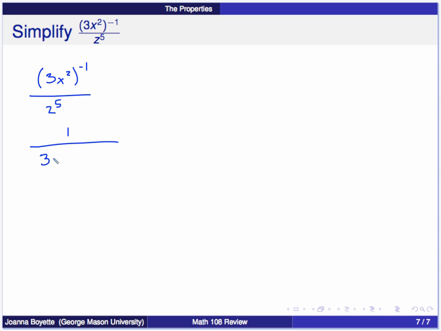It's unaffected. But I also have 3x squared to the 1st power, z to the 5th. This raised to the 1st power won't change anything here. You can distribute it, but 3 to the 1st is 3. X squared raised to the 1st is still x squared. So I should get 1 over 3 x squared z to the 5th as my final answer here.